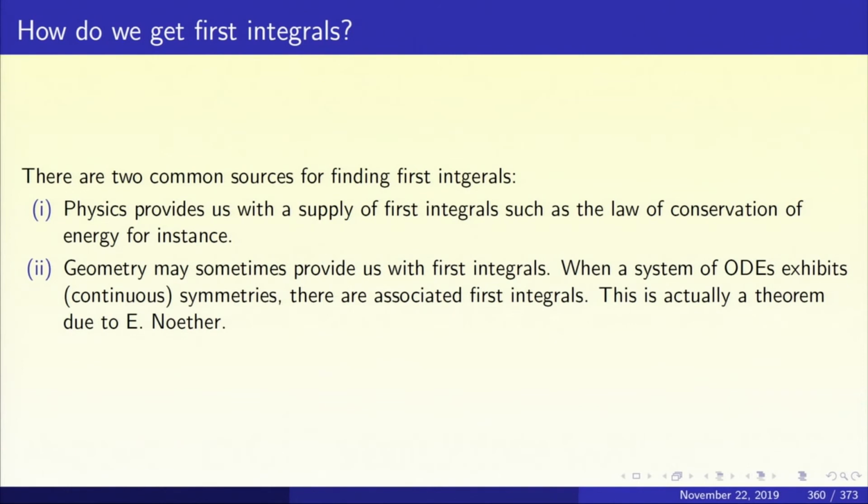When a system of ODEs exhibits a continuous one parameter family of symmetries, then there are associated first integrals. This is actually a theorem due to Emmy Noether. Remember that in the elementary courses, when you had a homogeneous differential equation M dx plus N dy equal to 0, what does homogeneity mean?